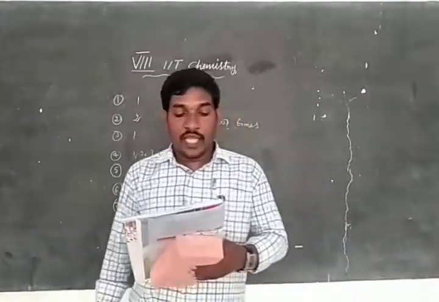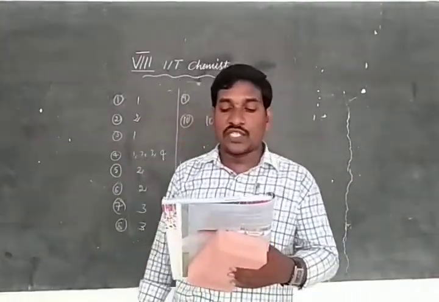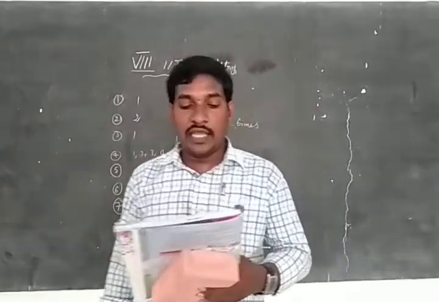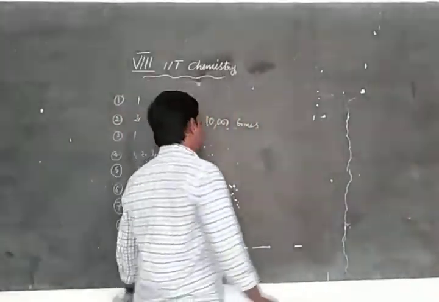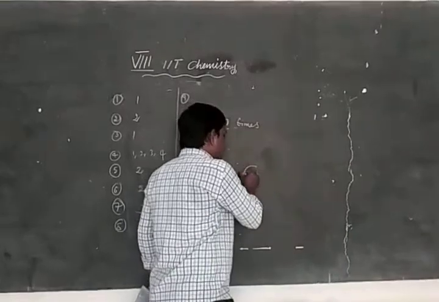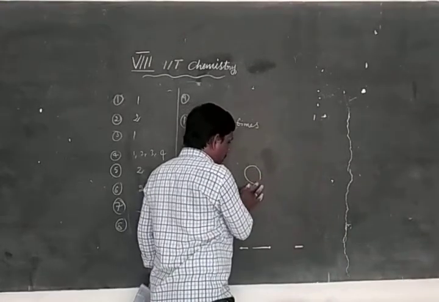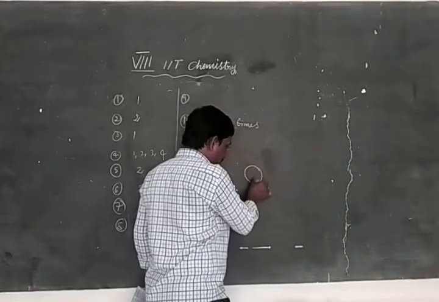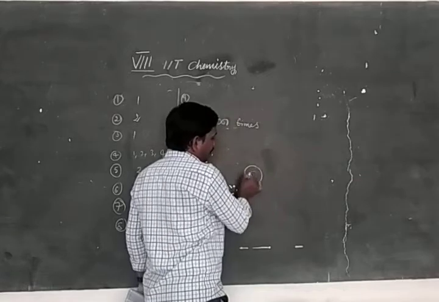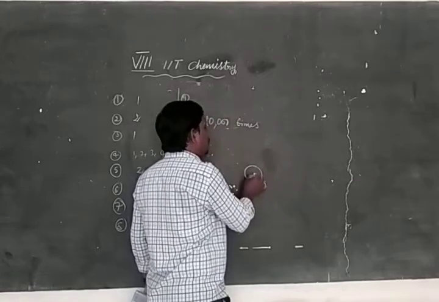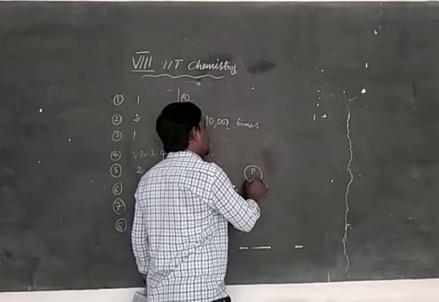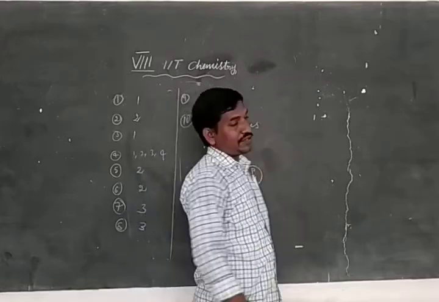Eleventh one. The path along which electrons revolve is called orbit or shell. This is nucleus. Which are present in the nucleus? Protons and neutrons are present in the nucleus.